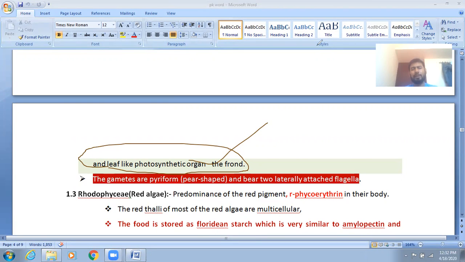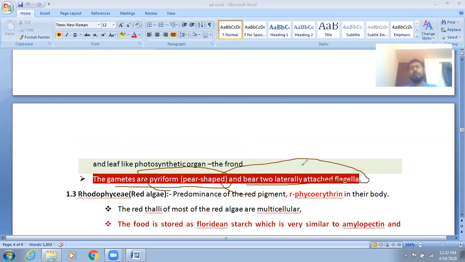Next, the gametes in Phaeophyceae. They are pyriform, meaning pear-shaped, and bear two laterally attached flagella. We have already discussed this with flagella. In Chlorophyceae, there are 2 to 8 equal, apically attached flagella.